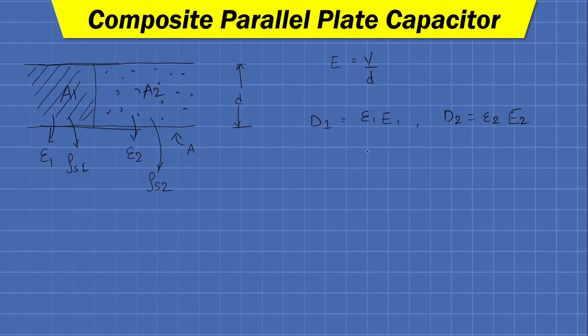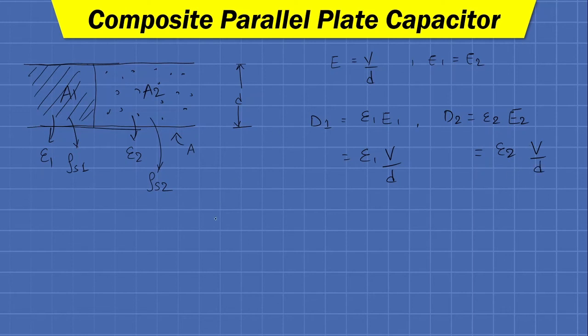So here, as you can see, E1 and E2 both are equal because the intensity inside the capacitor is same. So we can write D1 equals epsilon 1 V by d. Similarly, D2 equals epsilon 2 V by d.